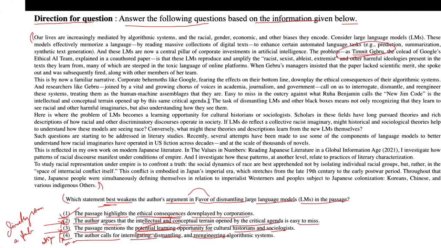Therefore, the correct answer is option 1, as it weakens the argument for dismantling LLMs by suggesting that corporations may not consider the ethical consequences significant enough to warrant such action. So you can find that option one is the most appropriate answer option that best weakens the author's argument in favor of dismantling LLMs, or large language models, in the passage. Hence, we can consider the answer to be option one.